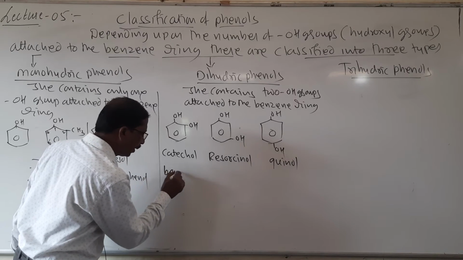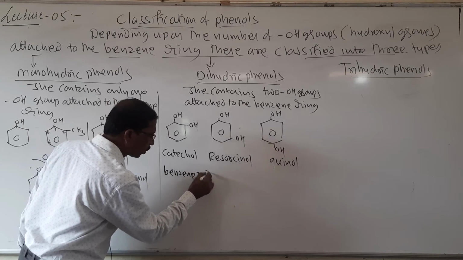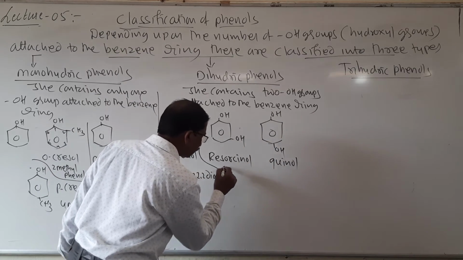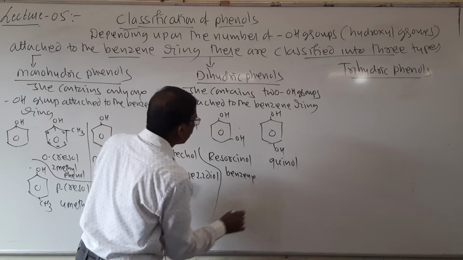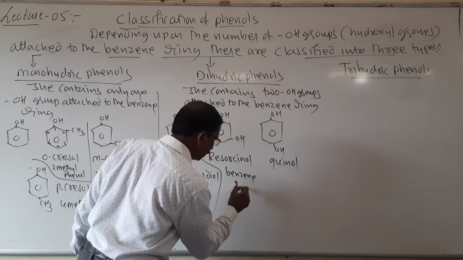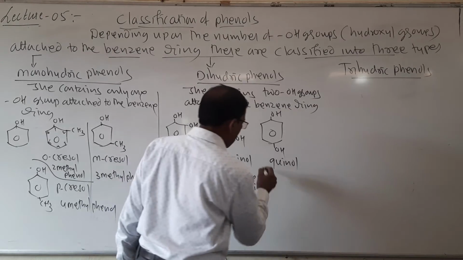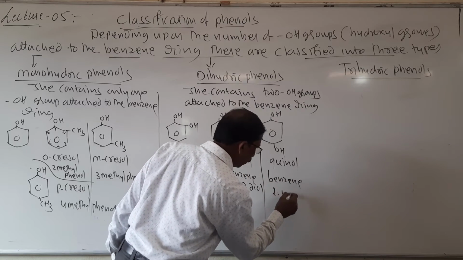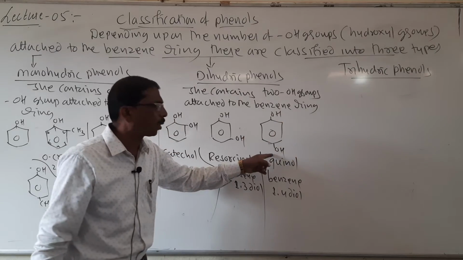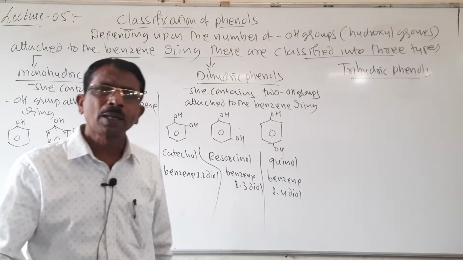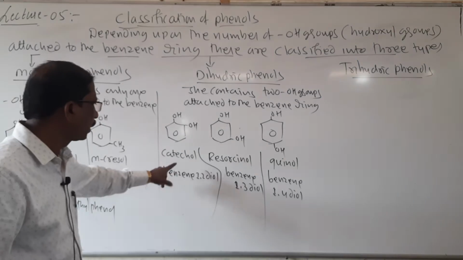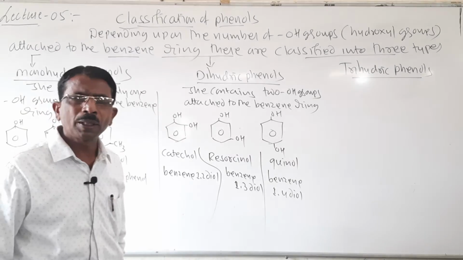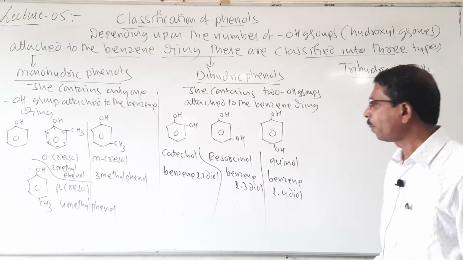It is benzene 1,2-diol, benzene 1,3-diol, and benzene 1,4-diol. Look here, when the OH groups are 2, it is called a diol. So it is about IUPAC names and common names.